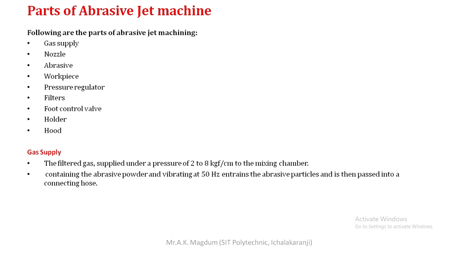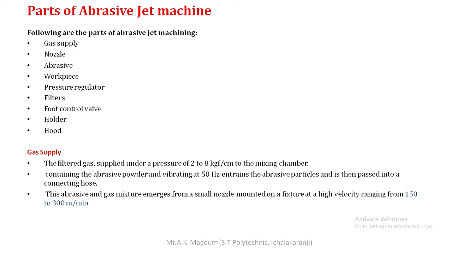In that mixing chamber, the high-pressure gas is continuously mixed with the abrasive, and a proper mixture is formed, which is helpful for carrying out the abrasive machining process. This abrasive and gas mixture emerges from a small nozzle mounted on a fixture at a high velocity ranging from 150 to 300 meters per minute. In this way the gas is delivered to the machining process.